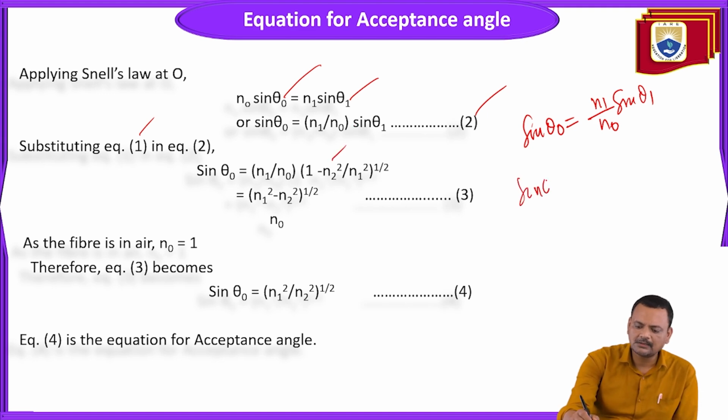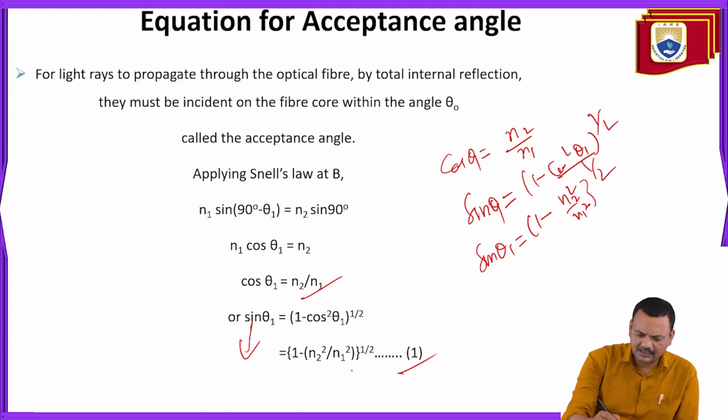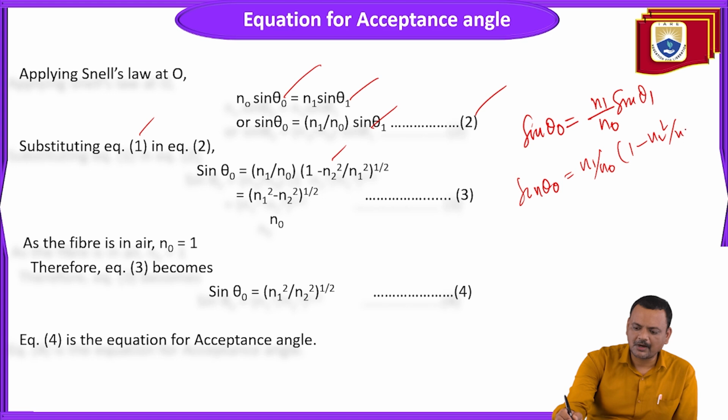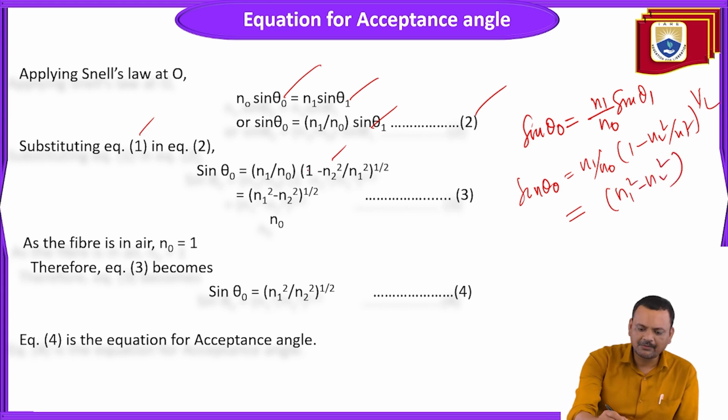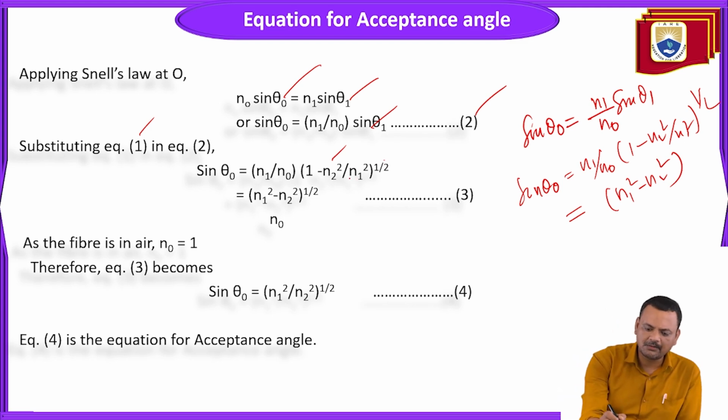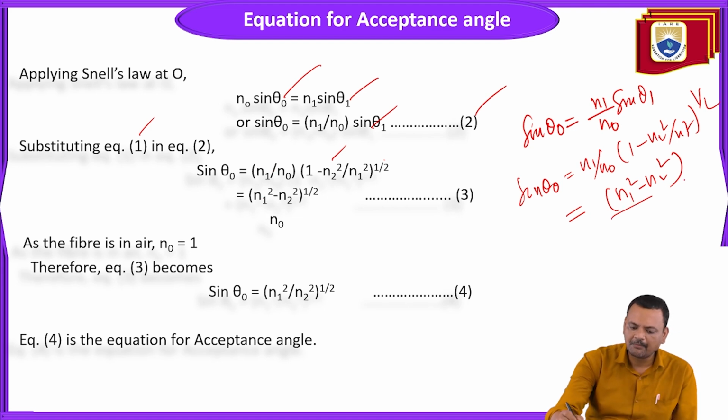So sine theta naught is equal to N1 upon N0 times (1 minus N2 square upon N1 square) whole to the power half. Once you simplify it, you get (N1 square minus N2 square) upon N1 square, inside the under root. So once it comes out, it will cancel N1 by N naught.